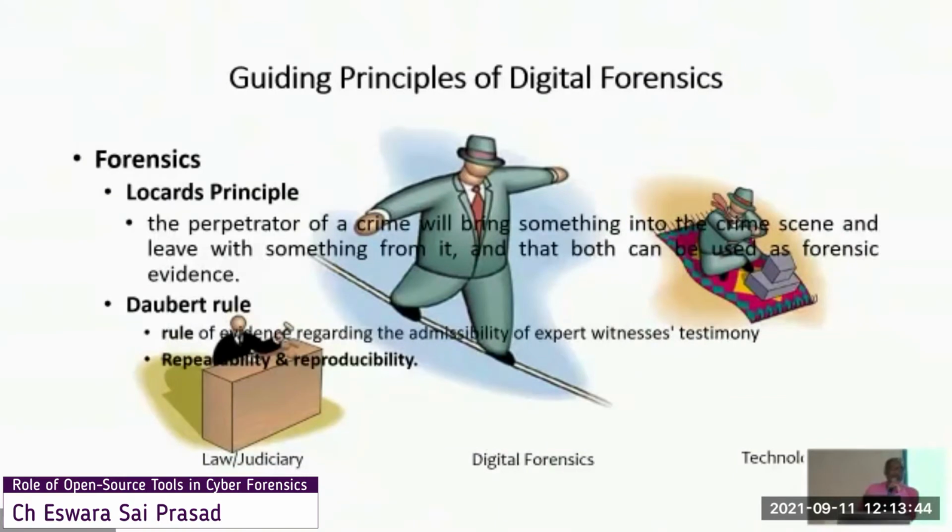At this point, there will be a balancing act between the available technology and the judiciary, because whenever you are talking about forensics, the judiciary comes into the picture. The judiciary is interested in knowing what made this thing to be committed, who has committed it, how and when he has committed it, and how you have collected all those things. All of it has to be answered before the judiciary. And technology offers a lot of things.